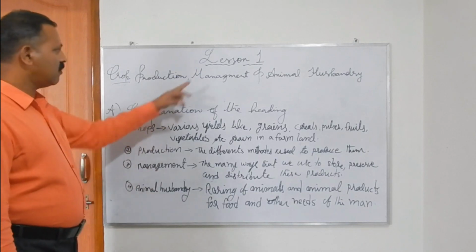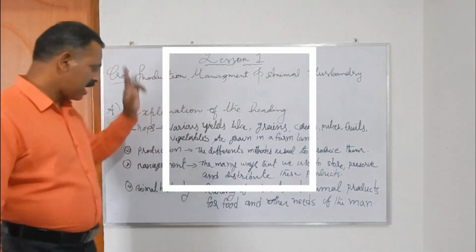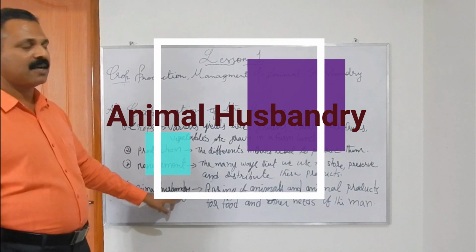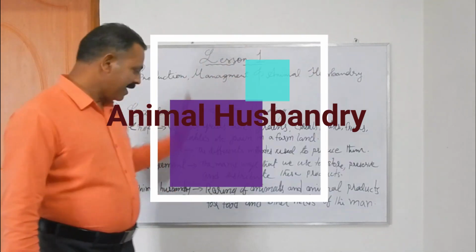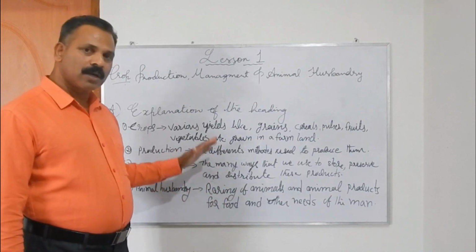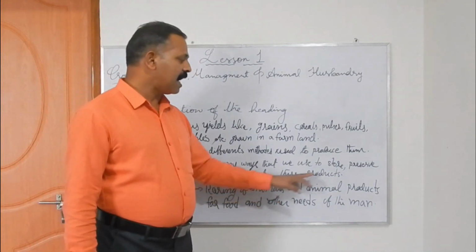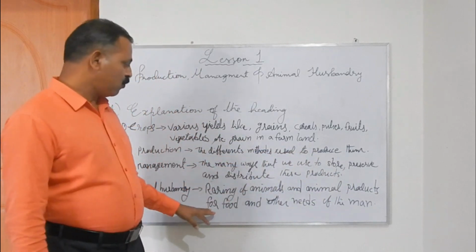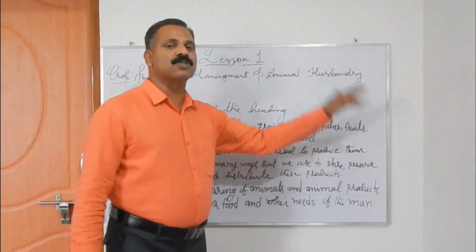And the last part of this heading is animal husbandry. Animal husbandry means the method of rearing or growing animals and animal products for food and other needs of man.